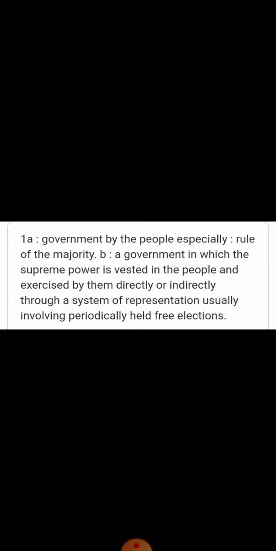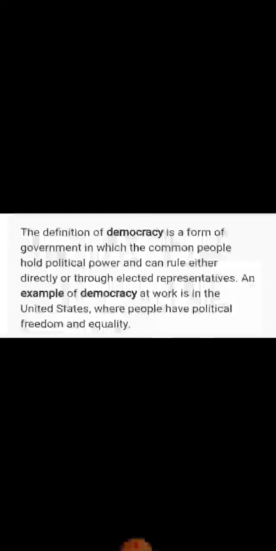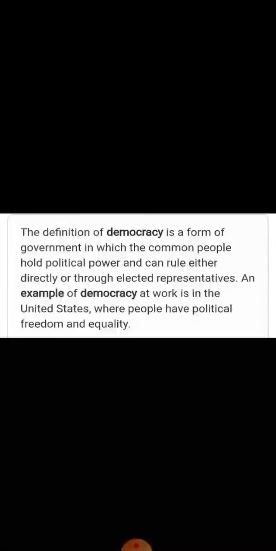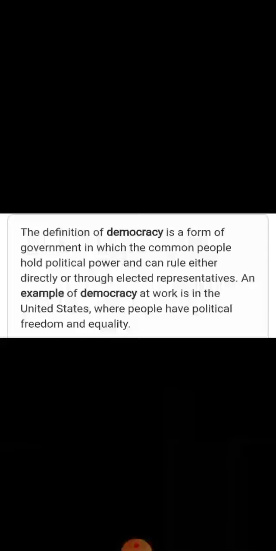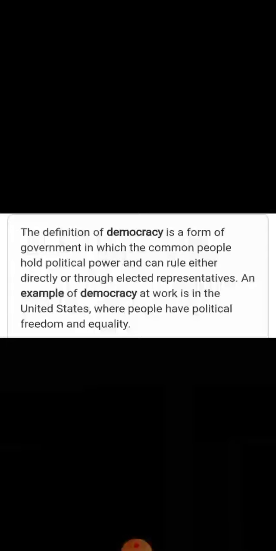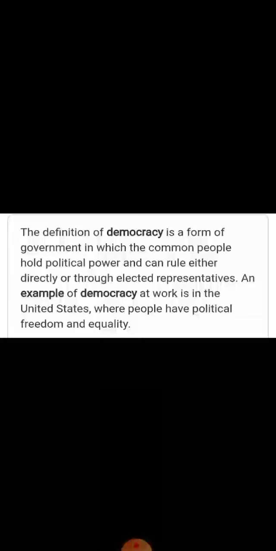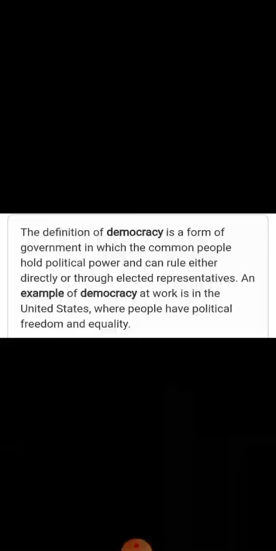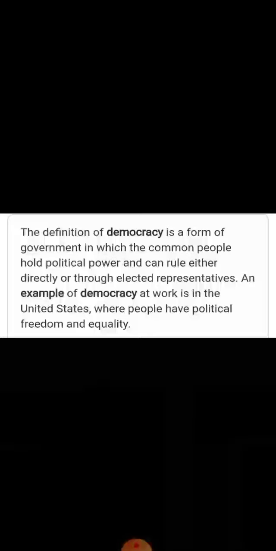Here the people make a government. So how do they make a government, children? Through elections. So elections are held periodically. Through these periodic elections, every 5 years they elect their representatives. Okay, so which is a good example of democracy? Well, children, the definition of democracy is a form of government in which the common people hold political power and can rule either directly or through elected representatives. A good example of democracy is the United States, where people have political freedom and equality.